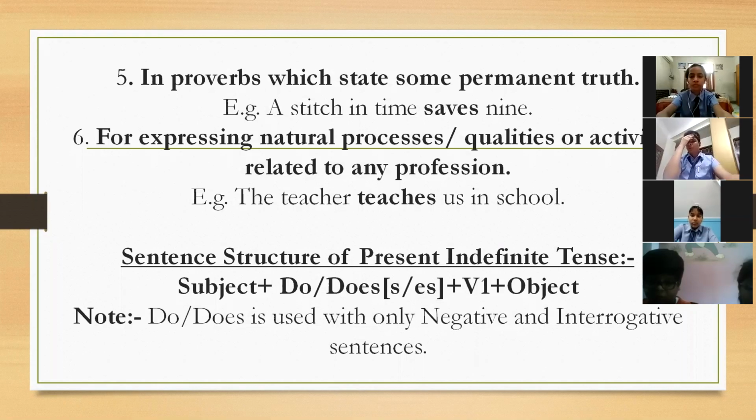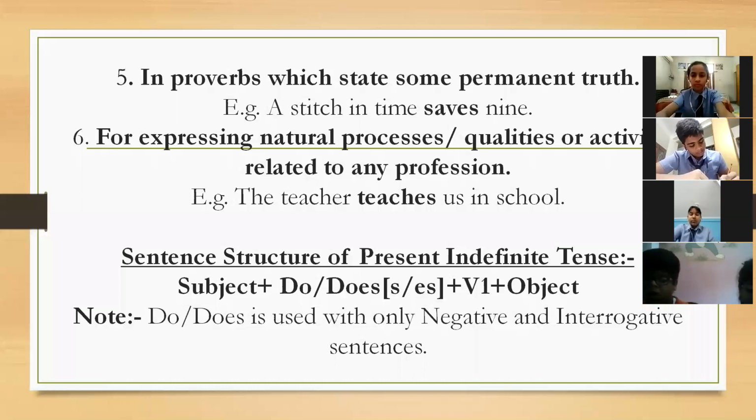Next and last one, for expressing natural processes, qualities and activities related to any profession. Suppose the teacher teaches us in the school. This is the quality, or you can say the activity, or the natural process of a teacher. A teacher will only teach, obviously. A doctor will only do operations. You can say, बहुत सारे examples, when the things are natural in process, when there are qualities, when there are activities of any profession, we always use simple present tense for the same.